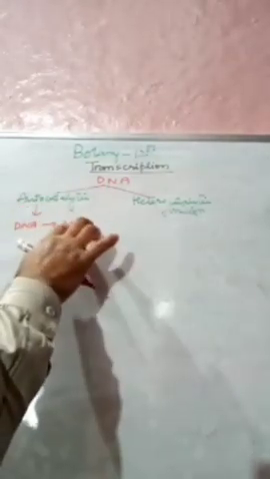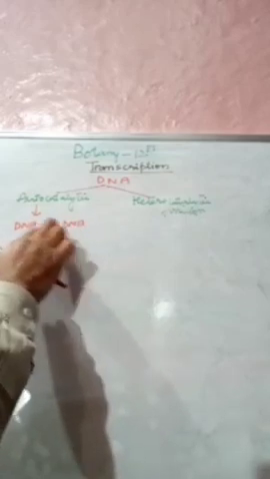I will recall what happens in the autocatalytic function. In the autocatalytic function, we see that the DNA helps in the synthesis of another DNA. The DNA directs the synthesis of DNA itself. The second DNA that is formed is the photostat copy, the duplicate copy of the parent DNA.